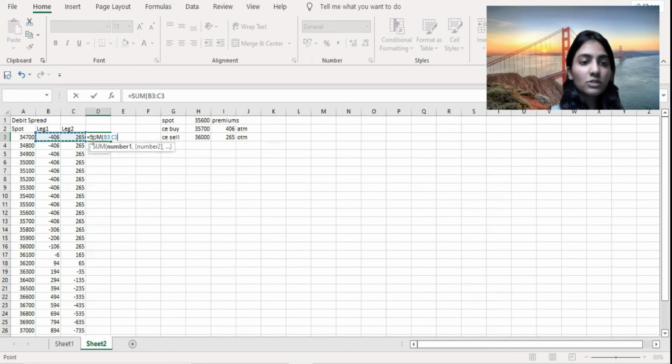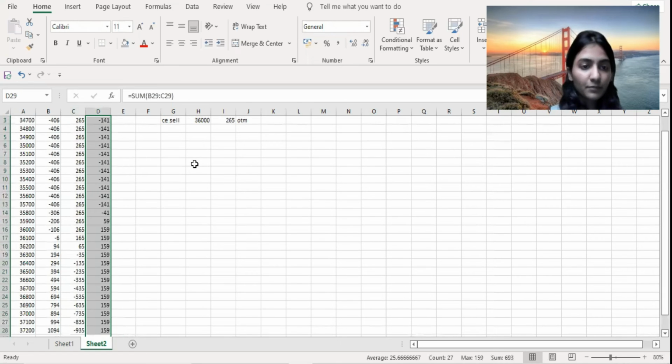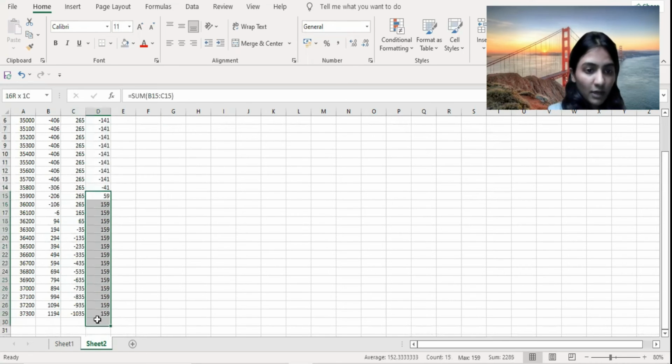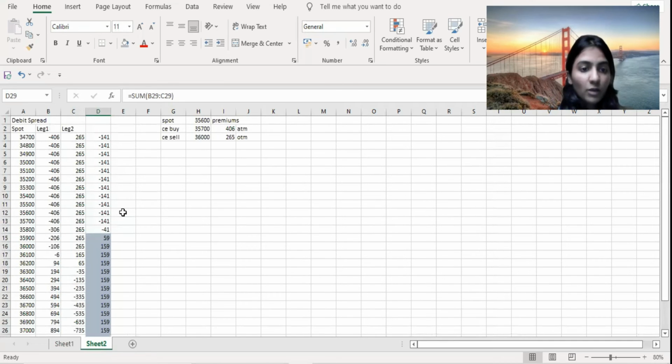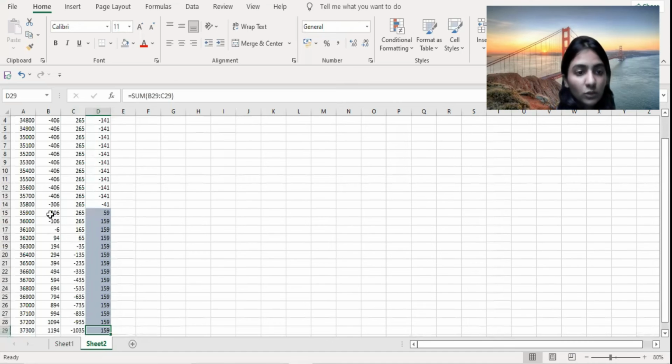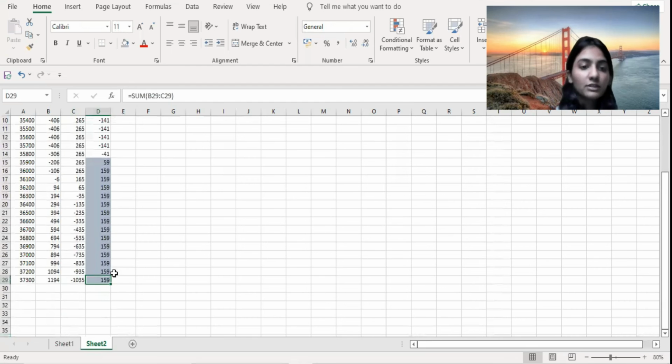but now you need to sum both the options, because this is the amount that you will be getting. So this is the part where you will be profiting, and as you can see, your losses are reduced. Even though your profits are capped, your losses are also capped. So you need the market to be above 35,900, and you would make profits on that.